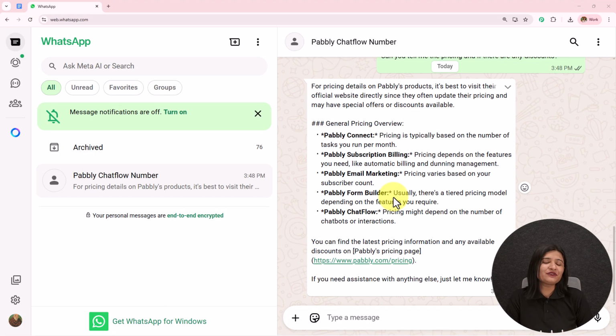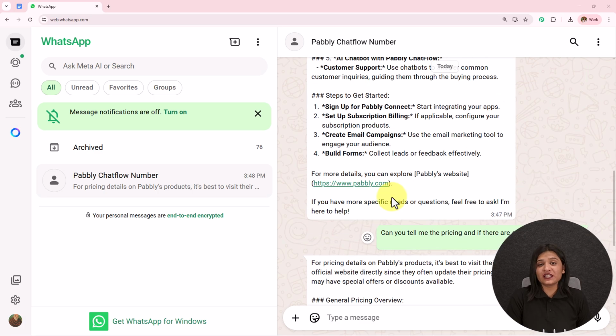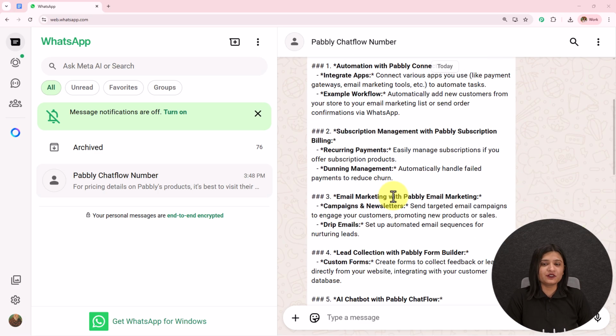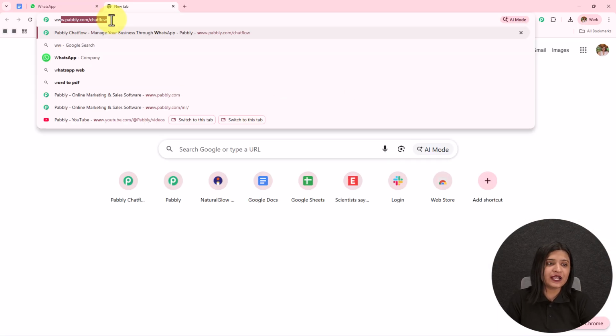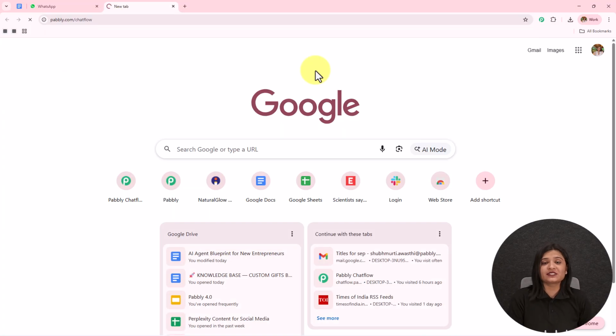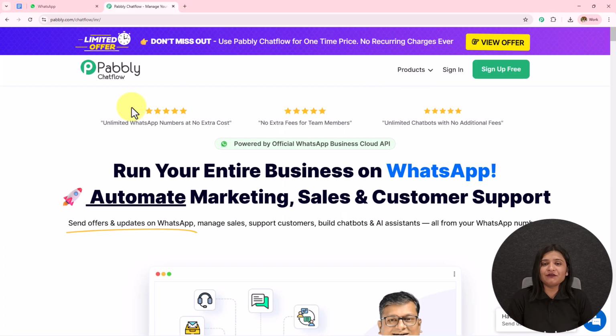So here in this video, we are going to see how we are going to create an AI agent which can automate our WhatsApp conversation using Pabbly Chatflow. Now first we have to visit Pabbly Chatflow. To visit Pabbly Chatflow, you simply need to write www.pabbly.com/chatflow in the browser. After browsing this website, we need to sign in to a Pabbly Chatflow account. On the top right corner, we can see two options, sign in and sign up for free. If you are an existing user, click on this sign in, and if you are a new user, click on